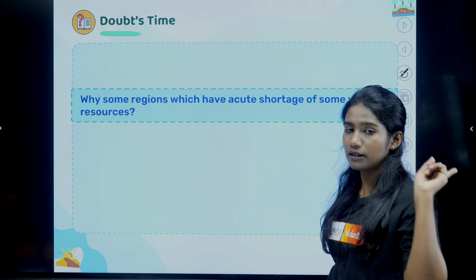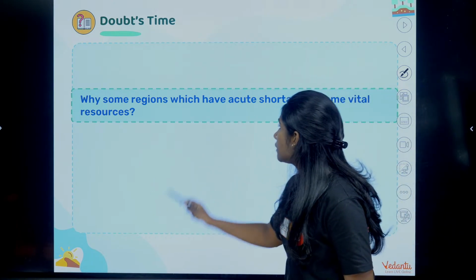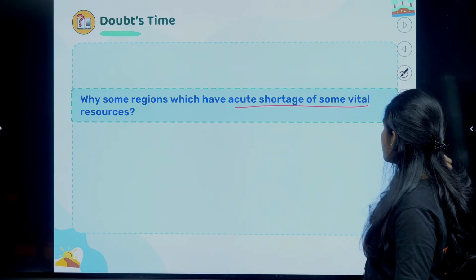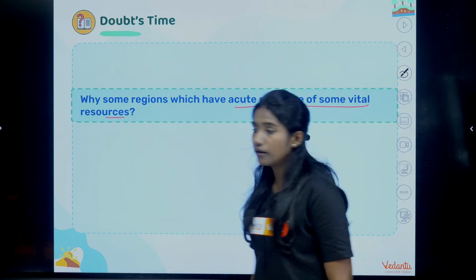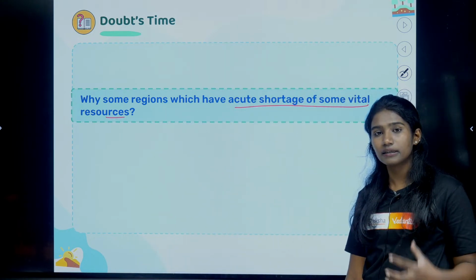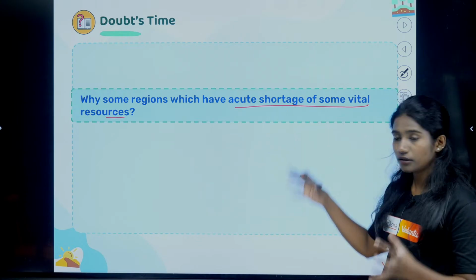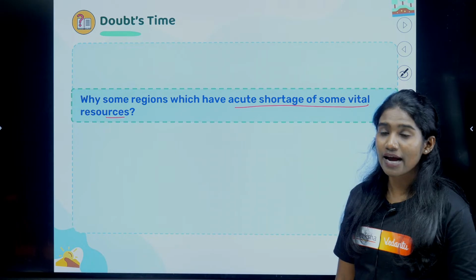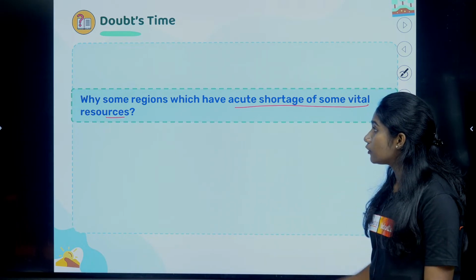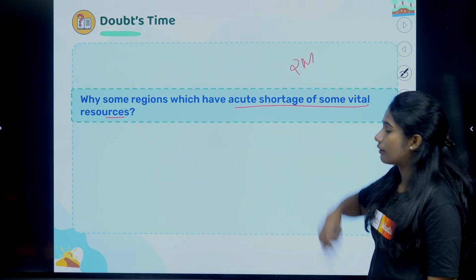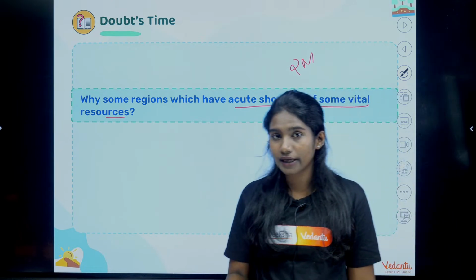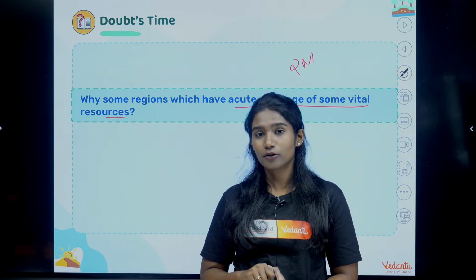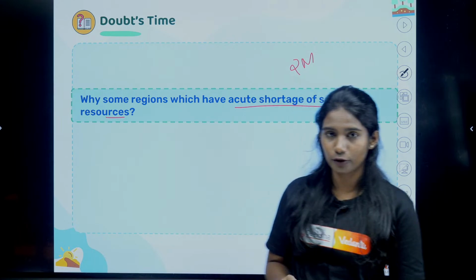So now I want you all to type the answer to this question once the session is done, in the comment section. Okay? Why do some regions have an acute shortage of some vital resources? Why do you think in certain regions certain resources will be very less? Why is it like that? Can you think of this? See, because you might get questions like this for 2 marks. First, I want you all to think and answer this question. Right, so comment in the comment section and I'll get back to you.